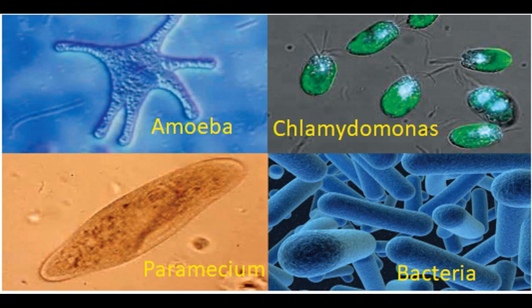Chlamydomonas. This one's name is Paramecium. Look, it looks like a slipper, the sole of a shoe, right? It's a special shape. This is Paramecium. What is this? These are bacteria. Bacteria, you will know, are very common, right? In the environment, bacteria can be found.